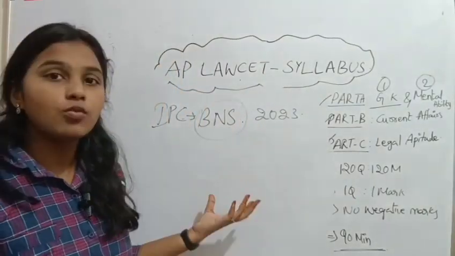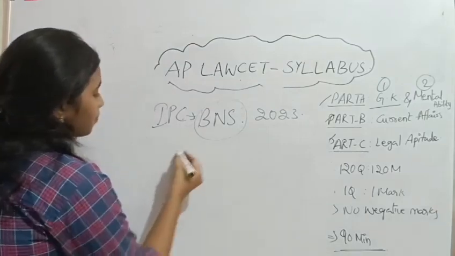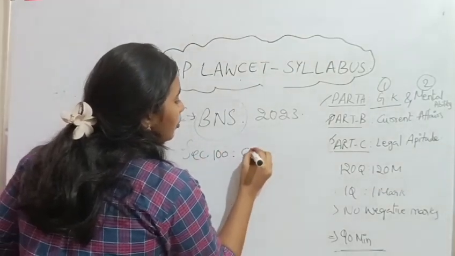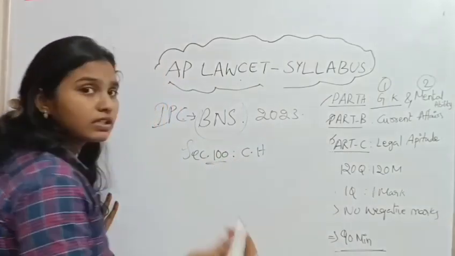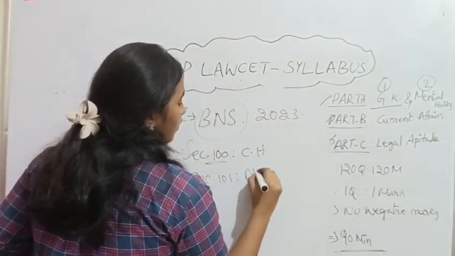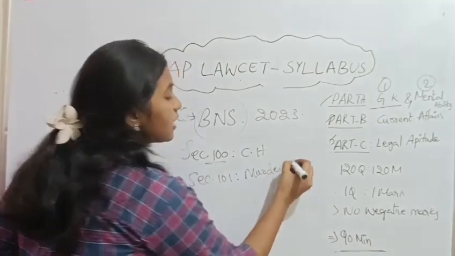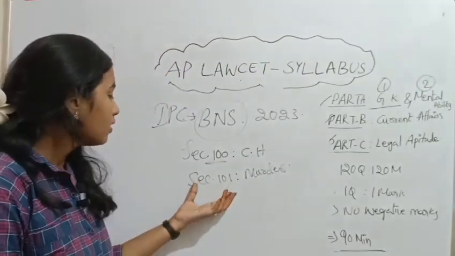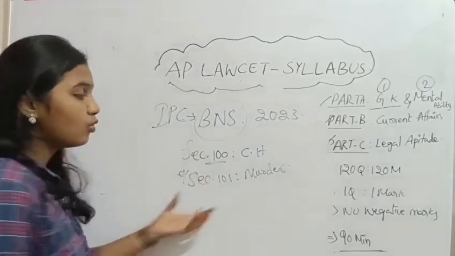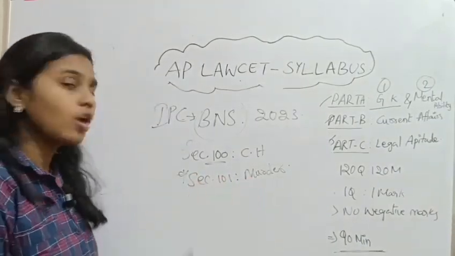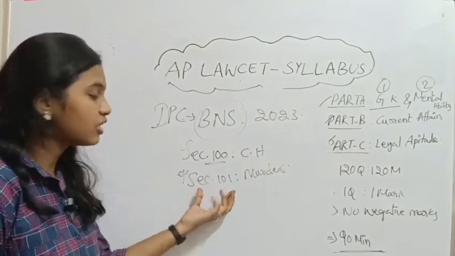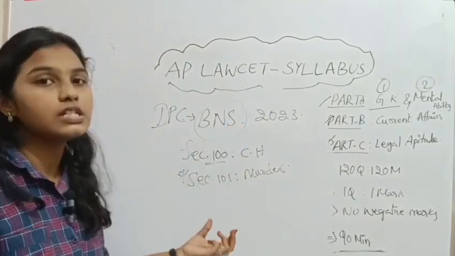Mainly, section 100 deals with culpable homicide, and section 101, murder. Murder is considered one of the most serious offences in BNS, so it is the most important section. They will ask directly which section deals with murder. So section 101 under BNS deals with murder.